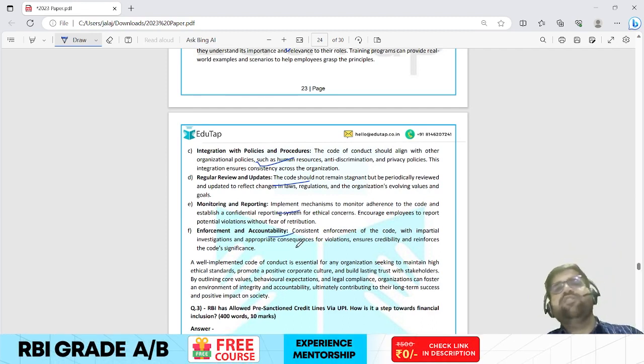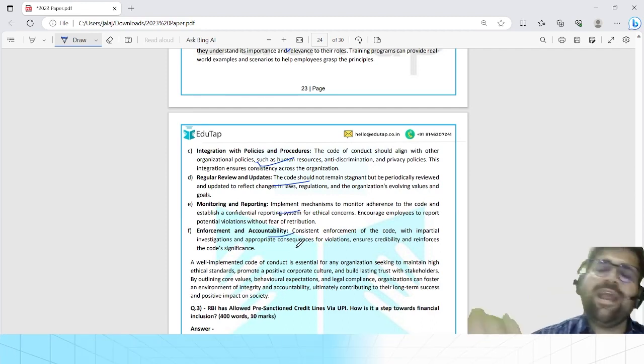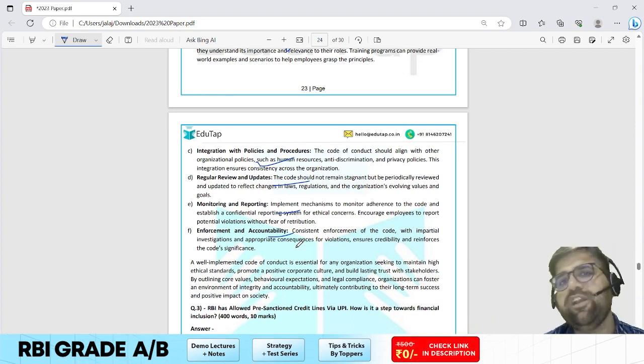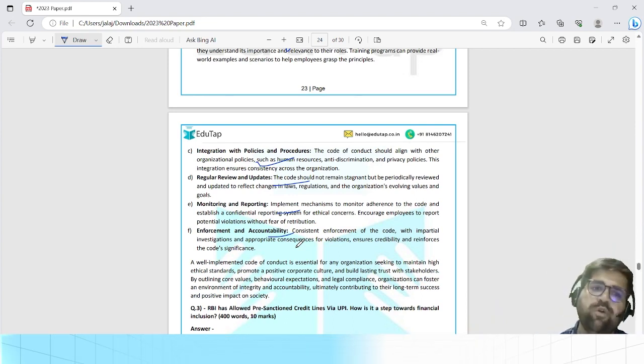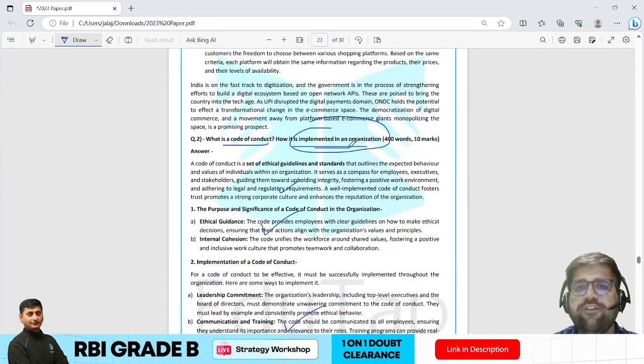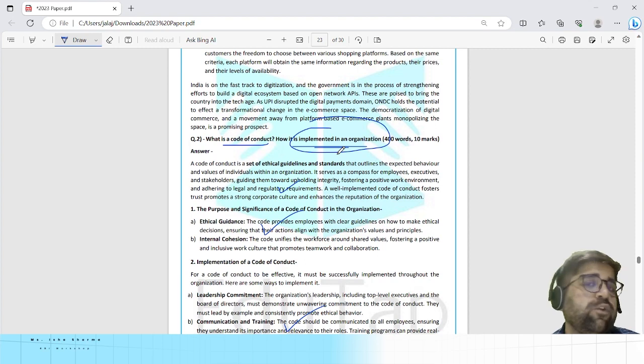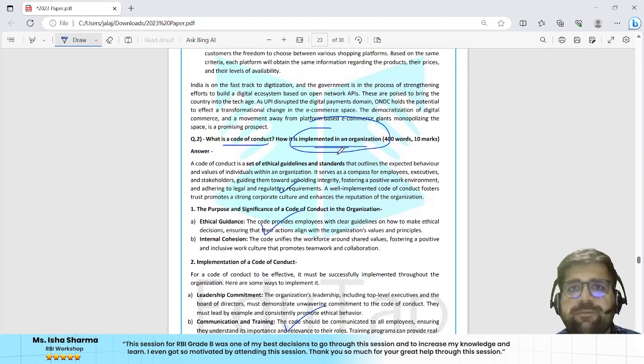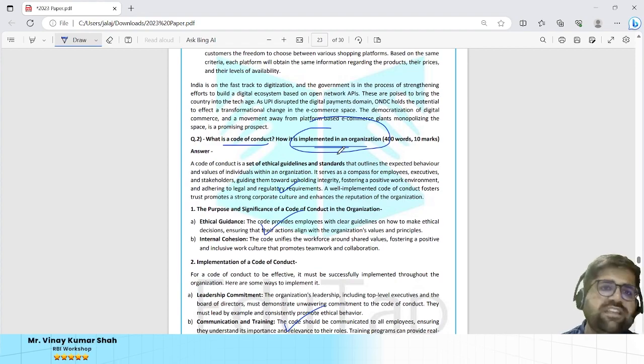All you need to do is some self-analysis and refer to the document of descriptive model questions and answers. Then you have to give a good looking conclusion as well. You could also have mentioned the difference between code of conduct and code of ethics, but in a very brief manner, because that is not required over here. So this is regarding question number 2.